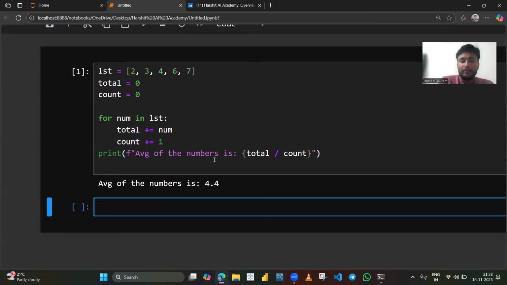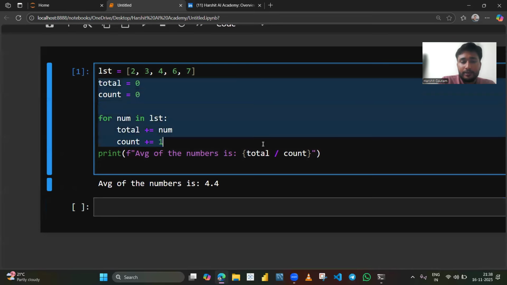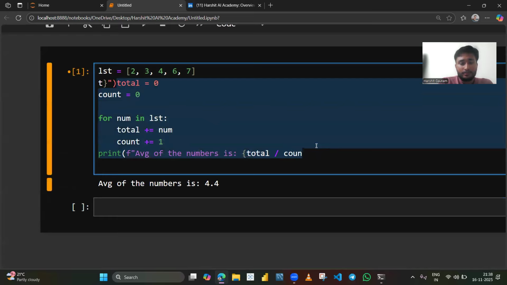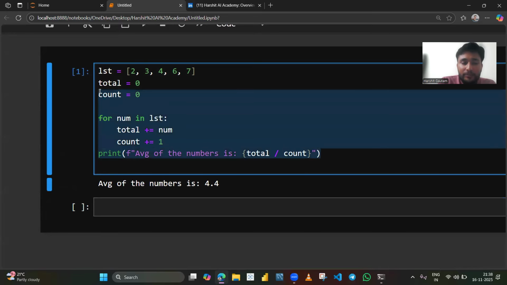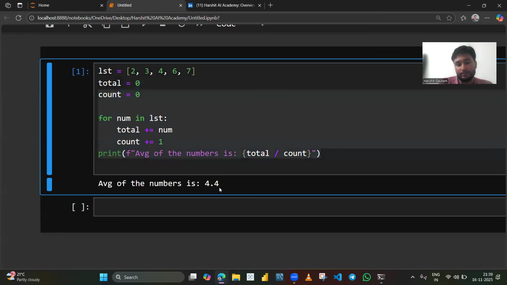Now, if you want to create a def function of it, you can do it. Do you know how? You can write everything inside indentation. So basically, I have calculated the average without using any built-in function.